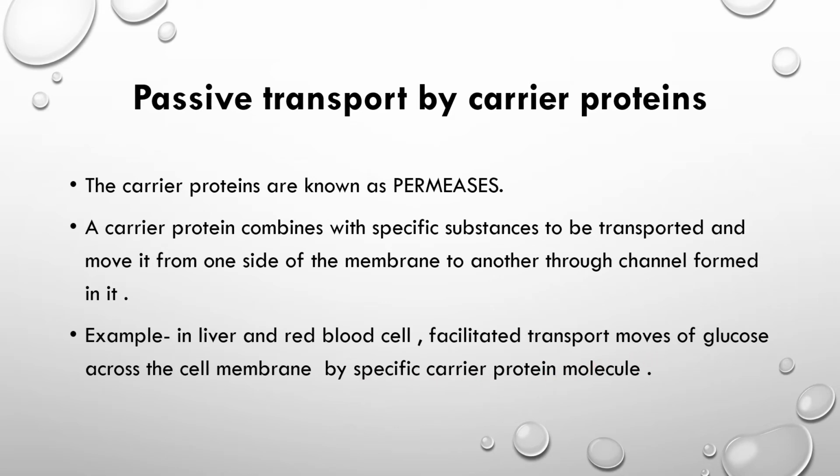So with the help of the carrier protein, transport of substances takes place from higher concentration to lower. The carrier proteins act as channels, as tunnels through which substances can pass from the outer to the inner side of the cell.